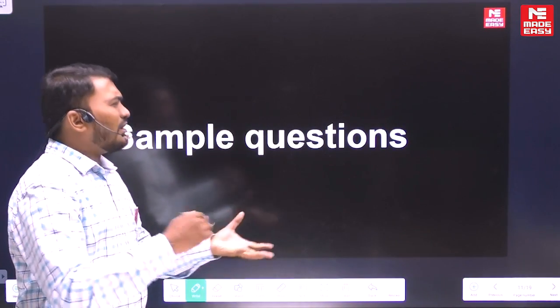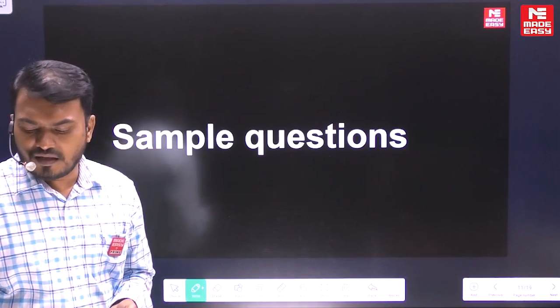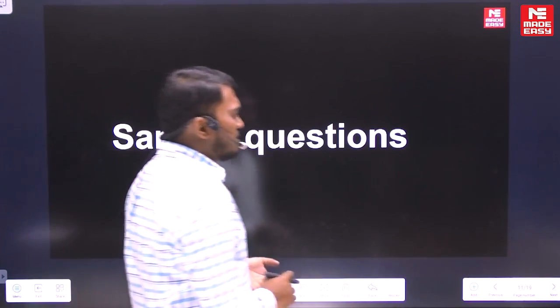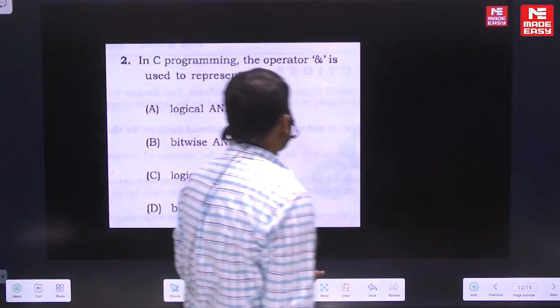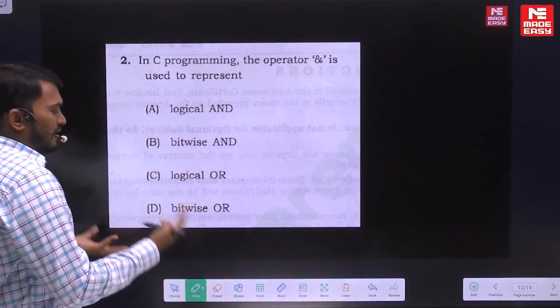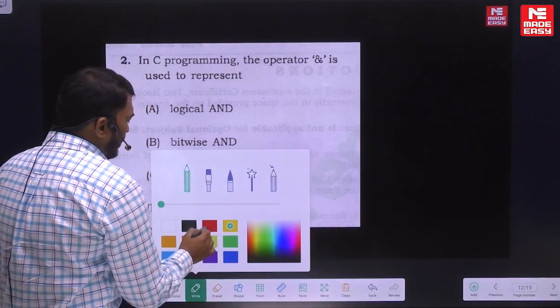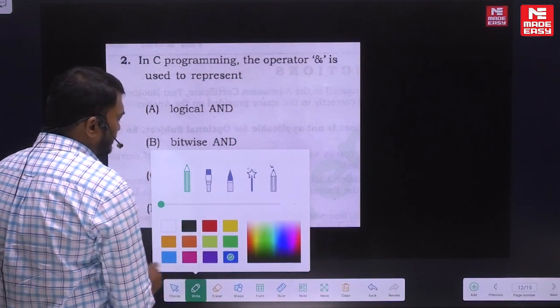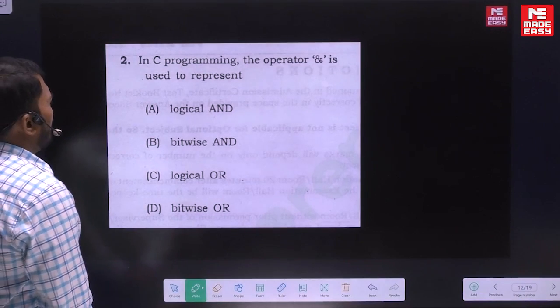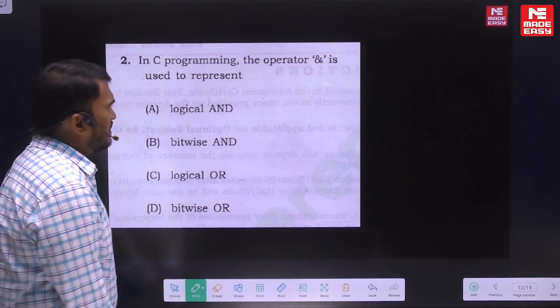Now let's see some sample questions. There are mixed types of questions, some easy and some tough. We'll go through some questions so that we understand what kind of questions are asked. Sometimes they are very easy questions. I have taken these questions directly from the paper.